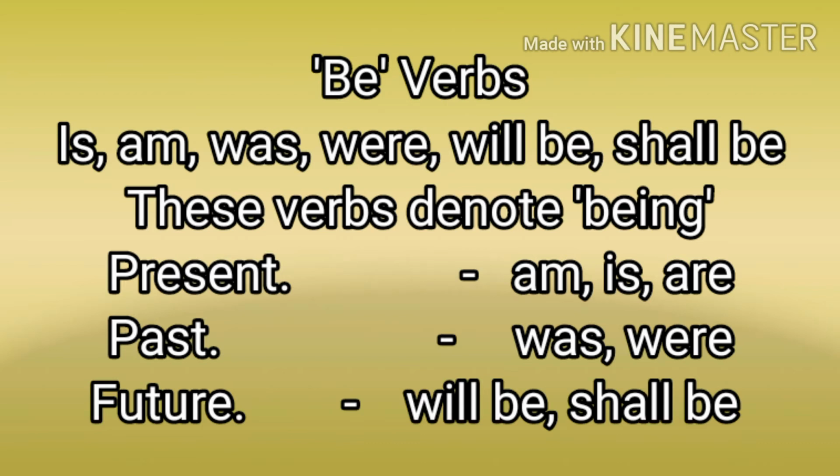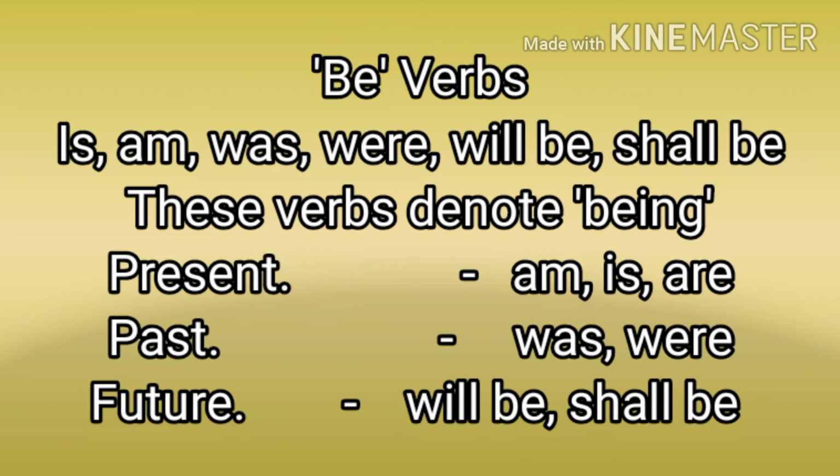Next is be. So how you can use different forms of be? Is, am, was, were, will be, shall be. And these verbs also denote being. And in different tenses, how you can use them? In present tense, you can use is, am, are. Past, was, were. And in future, will be, shall be.